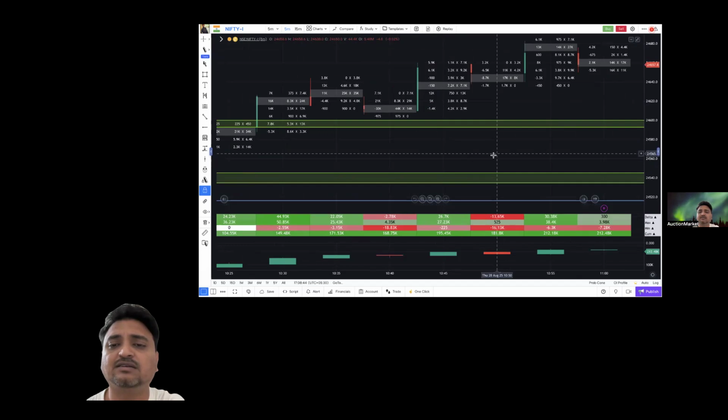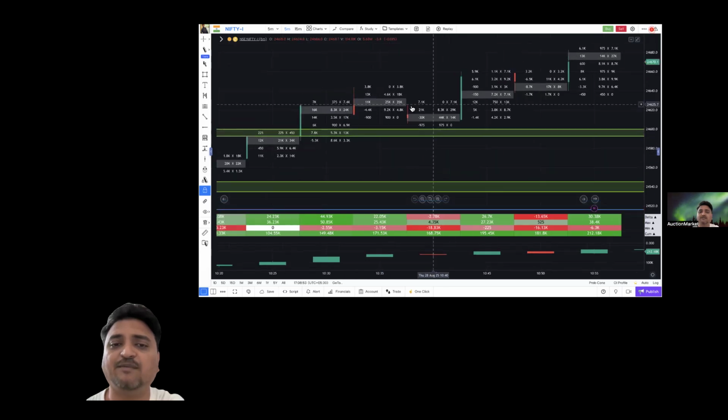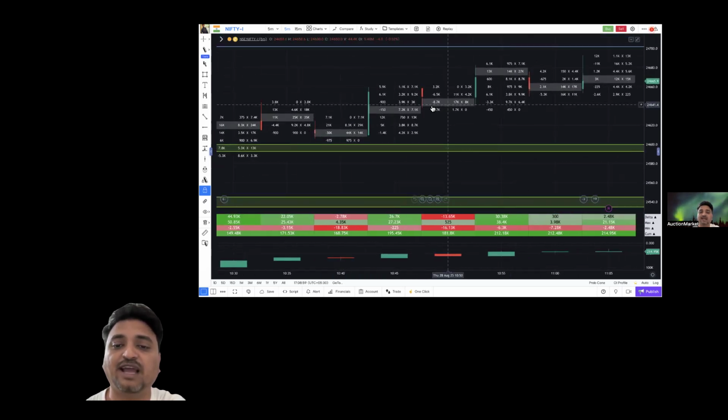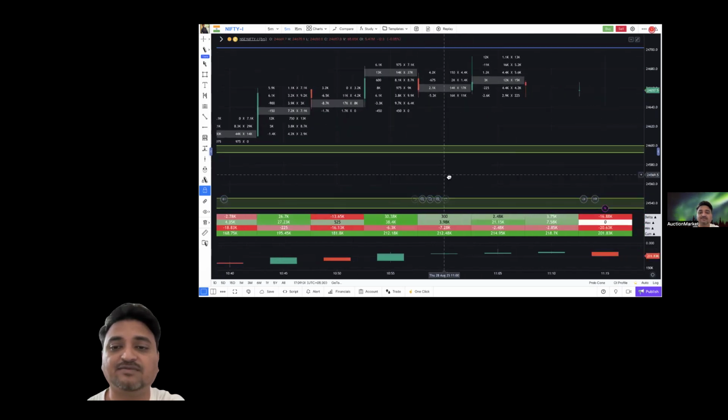Today was Thursday and it was an expiry. It is very rare to take any positions in expiry because we have multiple supports and multiple resistances over here, so we try to avoid taking positions. Okay, so we have 13K delta here, fair enough.